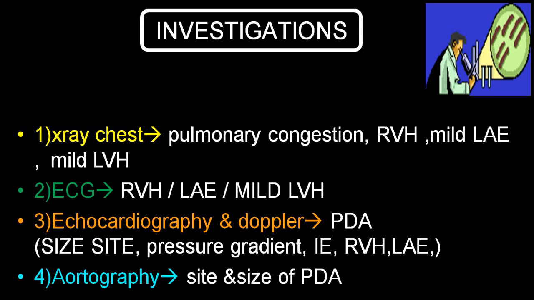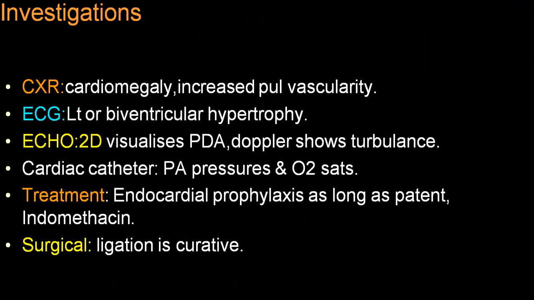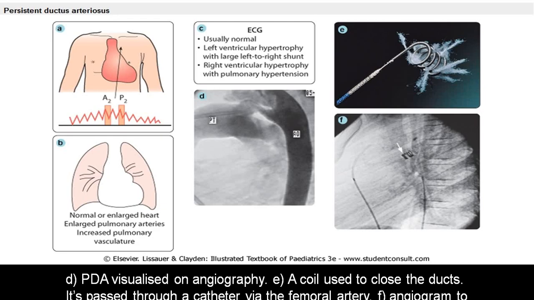And if you do an angiography, it will give you the exact site of PDA and also other abnormalities. On echo also you can pick up other abnormalities like VSD or any change in pulmonary artery size, etc. So those investigations are very, very useful. This is a coil which is being utilized to put into a patent ductus. It is a catheter position, catheter method. By and large now the open method is rarely utilized.